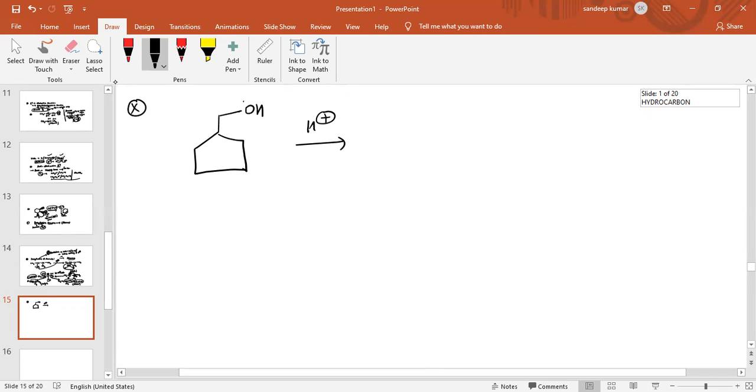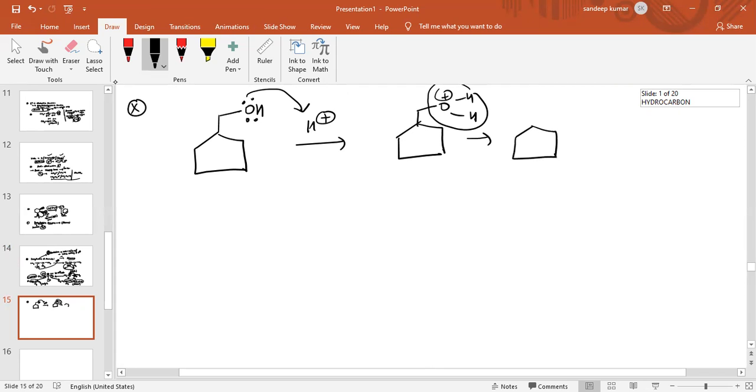Now again, first this oxygen atom will protonate. When this oxygen atom protonates, the OH group will change into an oxonium ion. So there is removal of water and a carbocation is formed.